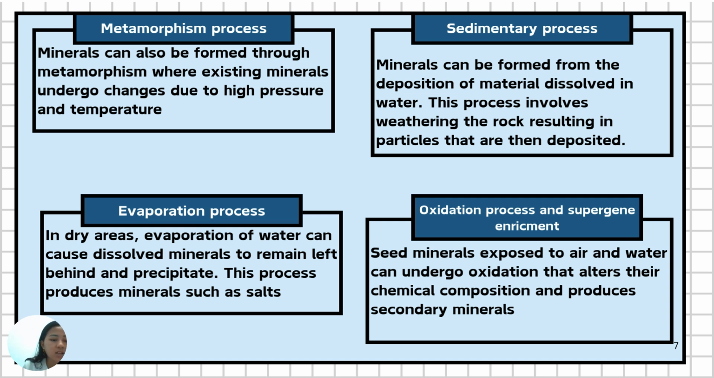Next, evaporation process. In arid regions, the evaporation of water can cause dissolved minerals to be left behind and precipitate. This process often produces minerals such as salts. Okay, next, oxidation and supergene enrichment process. Minerals exposed to air and water can undergo oxidation that alters their chemical composition and produces secondary minerals.